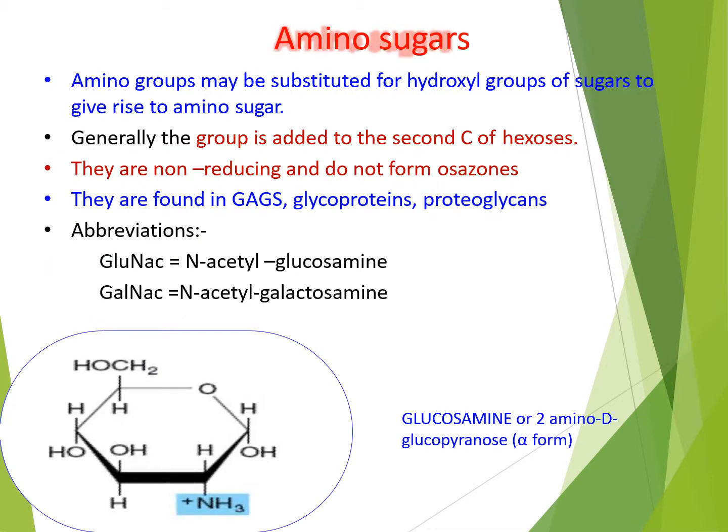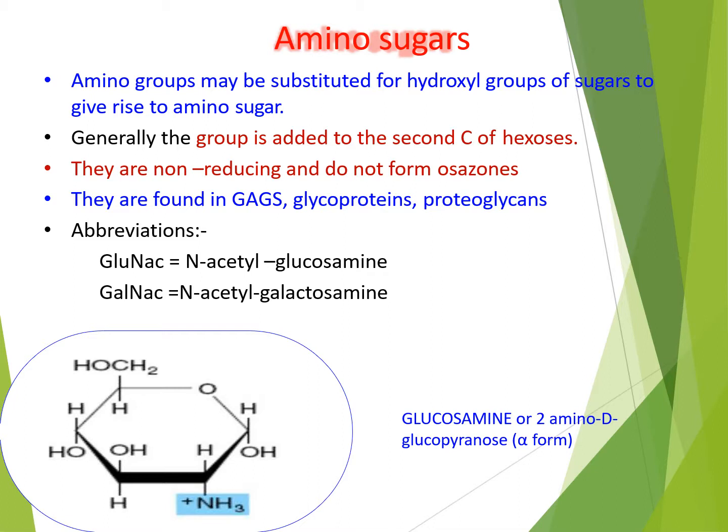And another important chemical reaction is that of carbohydrates with amino groups. The amino groups may be substituted for hydroxyl groups of sugars to give rise to amino sugars. Generally, the group is added to the second carbon of the hexoses. These amino sugars are non-reducing and they do not form osazones at all.